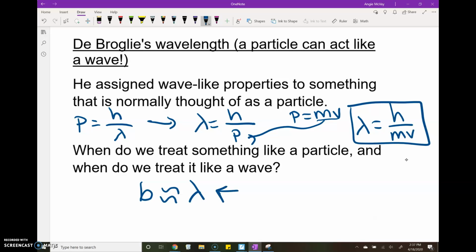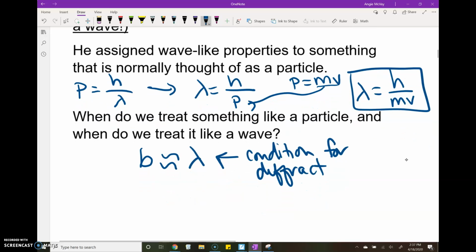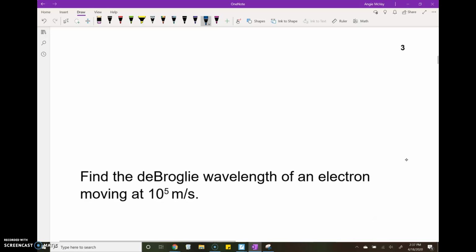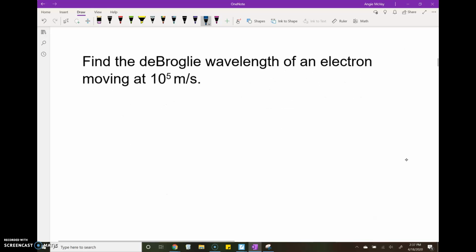So this is a condition for diffraction. If we get a particle to go through a certain aperture going a certain speed, can we get an interference pattern? And that's kind of the question. So let's do some calculations, and then we'll actually see if we can make this happen.